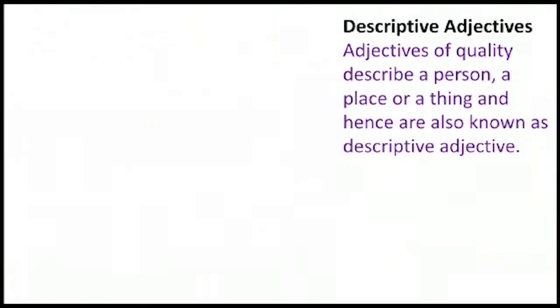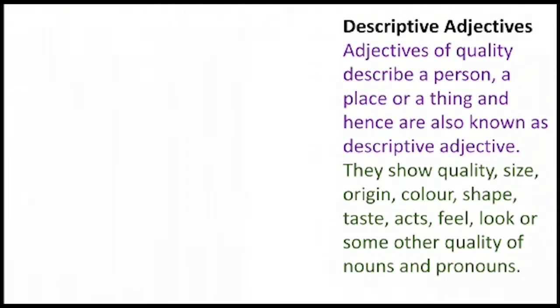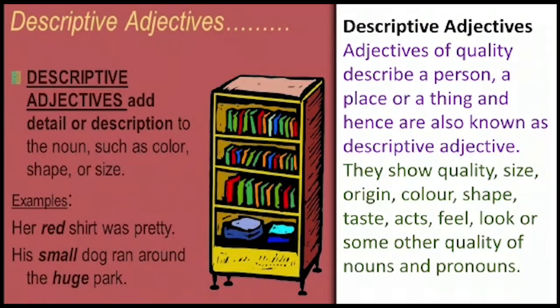Descriptive adjectives. Adjectives of quality describe a person, a place, or a thing, and hence are also known as descriptive adjectives, as we studied in the previous slide. They show quality, size, origin, color, shape, taste, acts, feel, look, or some other quality of nouns and pronouns. Further, we can say that descriptive adjectives add detail or description to the noun, such as color, shape, or size. Examples: her red shirt was pretty. What kind of shirt was pretty? Red shirt. His small dog ran around the huge park. What kind of dog? Small dog. And what kind of park? Huge park.